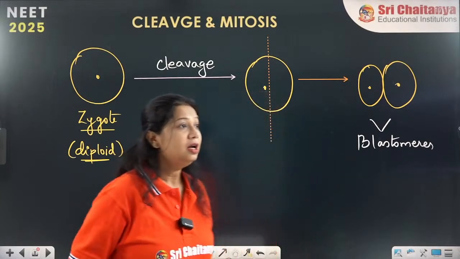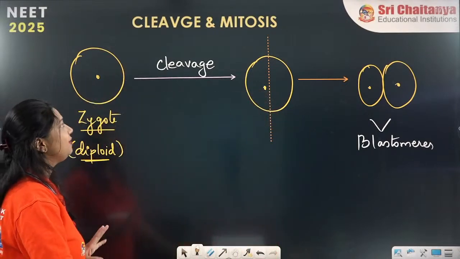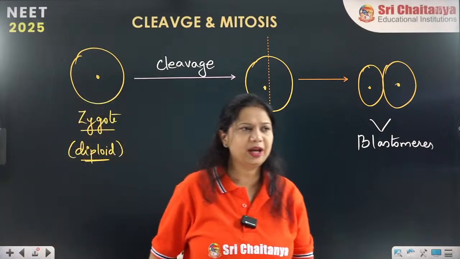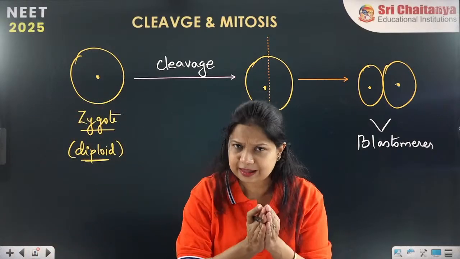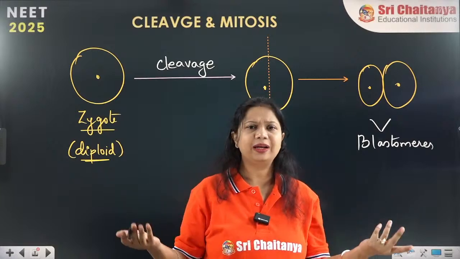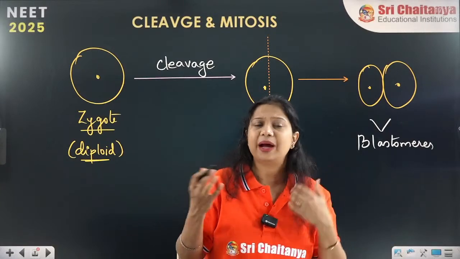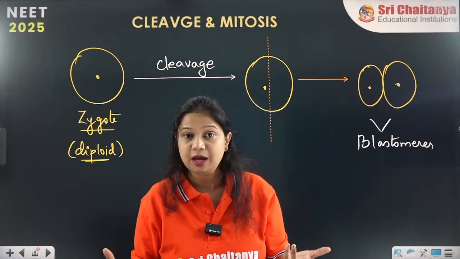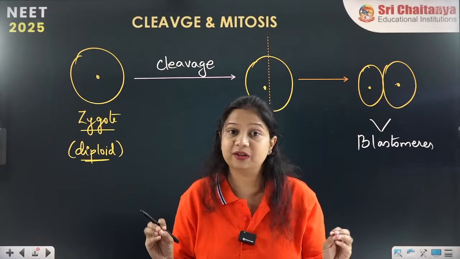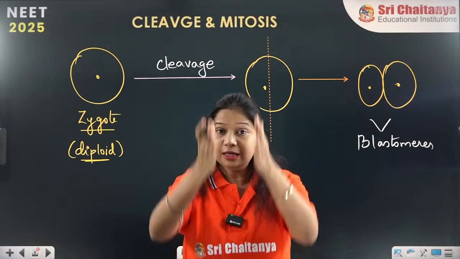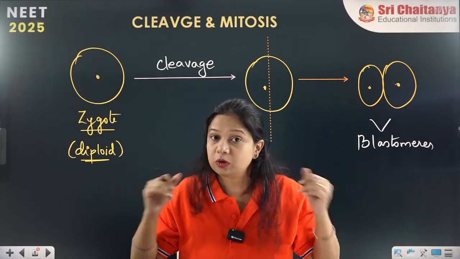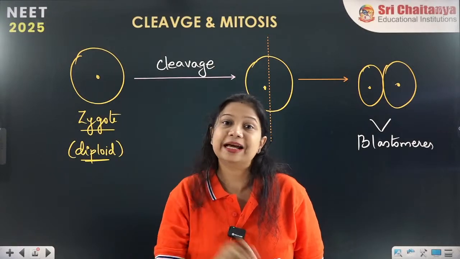Now there is a difference between a cleavage and a mitosis. You may have thought that a zygote is dividing, so when it is a cell that is dividing, it can be a mitosis, normal cell division, but it is not a normal cell division. When the zygote is dividing and forming 2 daughter cells, it is called as cleavage.